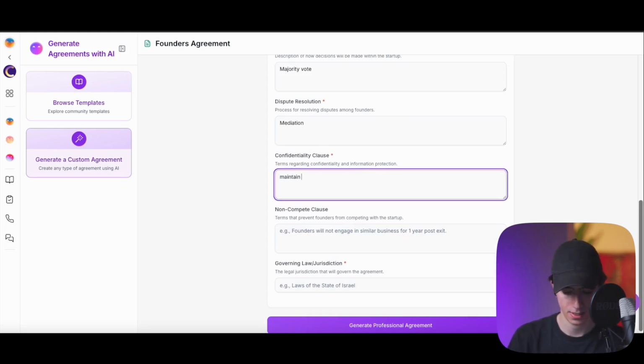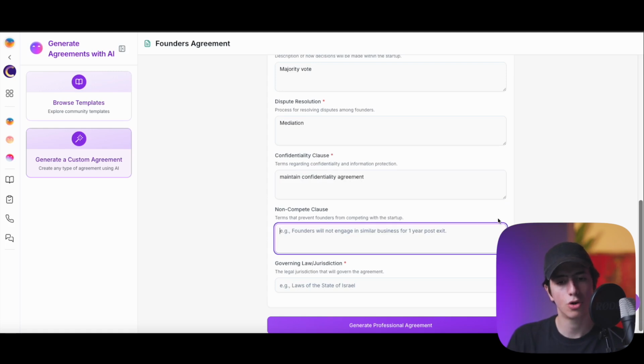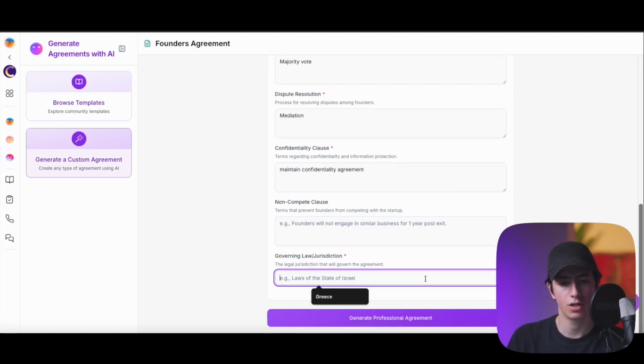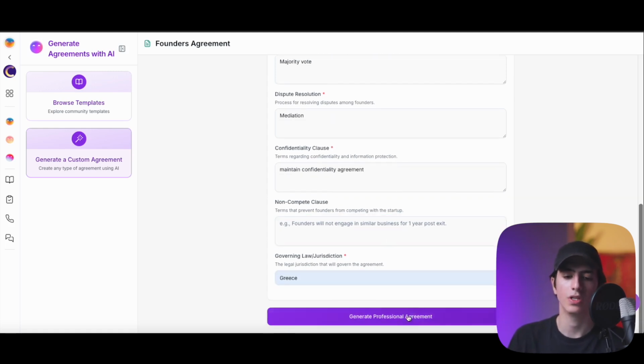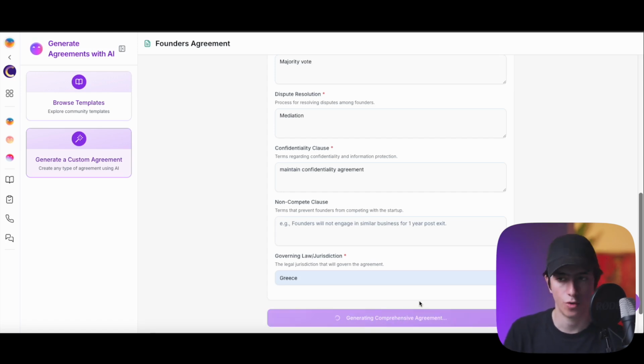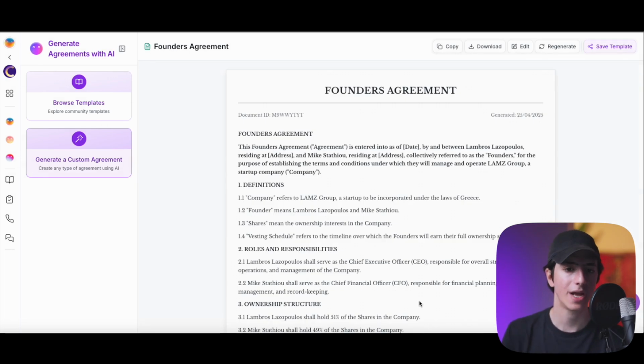Yes, maintain confidentiality agreement, non-compete clause. We don't really need this. And the governing law, it is the state of Greece, for example. So just like that, by adding this information, and keep in mind that for demonstrating purposes, I kept it very simple, just not to waste your time here. Because of course, if I'm going to be creating an agreement, I'm going to be spending more time here. And of course, if you want to utilize this template to create your agreement, you will be spending more time here. But just like that, you can see that the agreement is done.